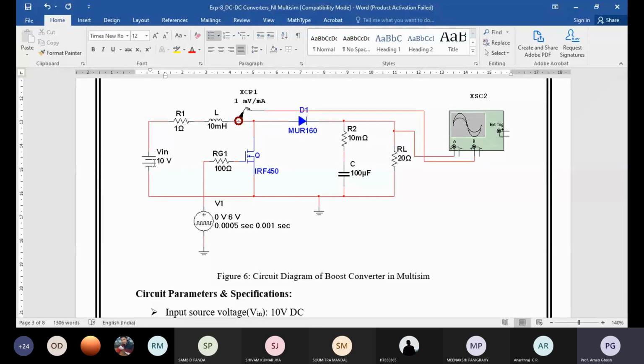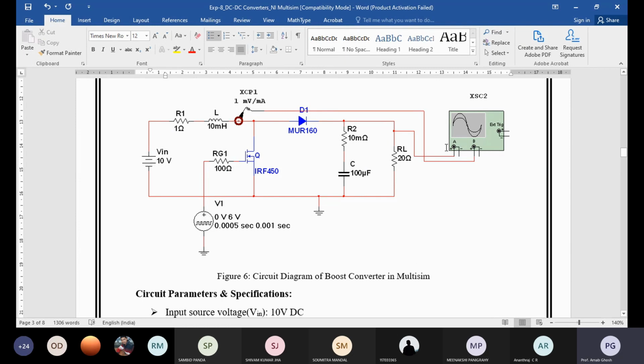If you increase it in such a manner that it is totally on, with no off time, there is a short-circuit condition, and some problem will arise at that point. You have to find out at which value it happens. That's why I am telling you to vary the gate pulse width and measure the output voltage.